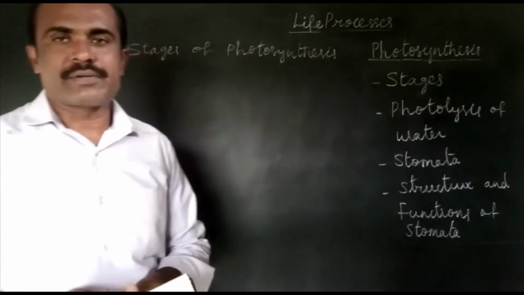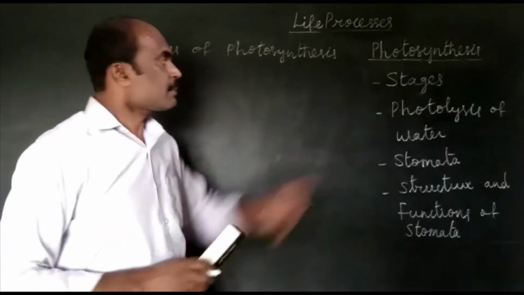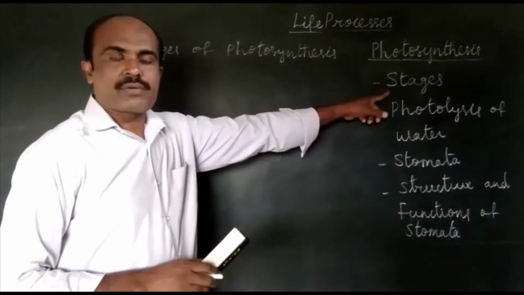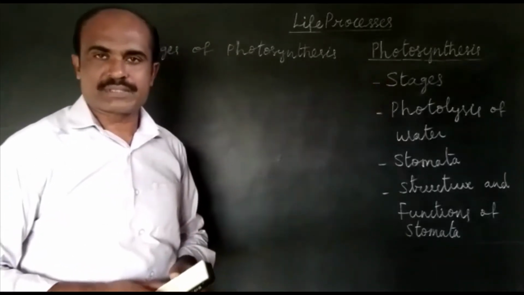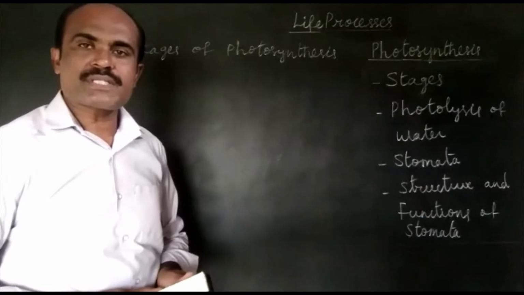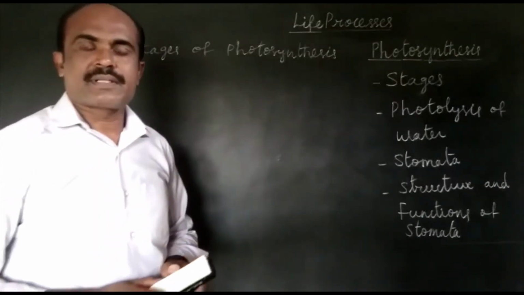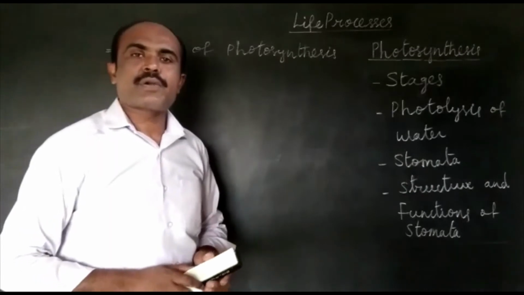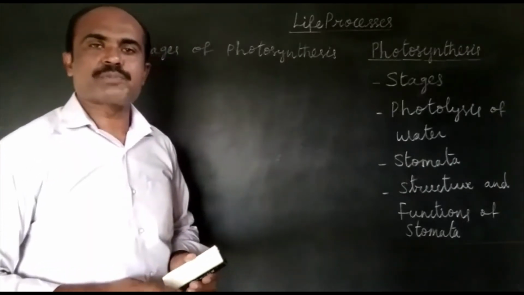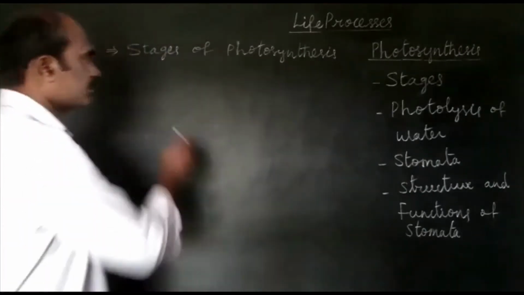Let us continue photosynthesis. First, let us talk about stages of photosynthesis. In photosynthesis, there are the following stages. The first stage is chlorophyll molecules absorb sunlight.